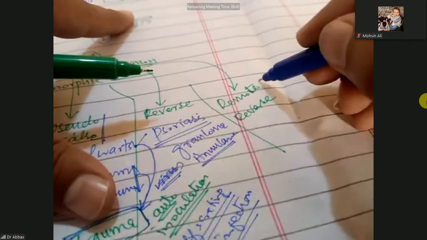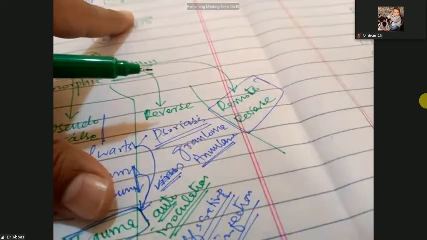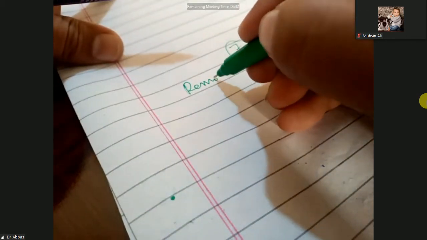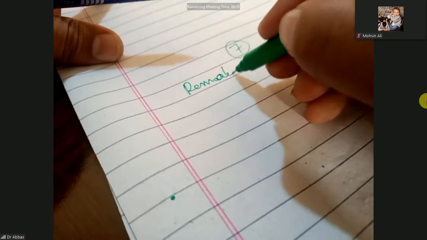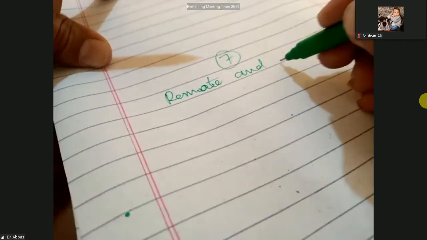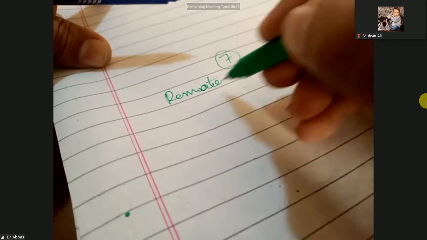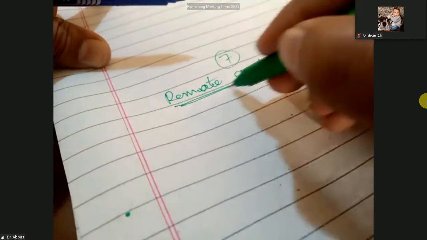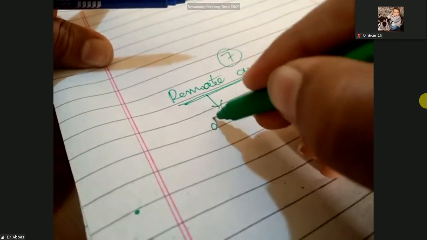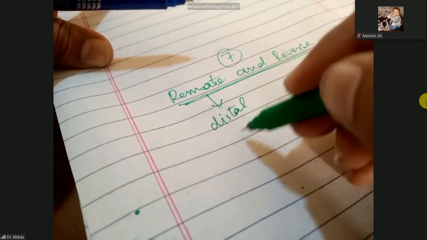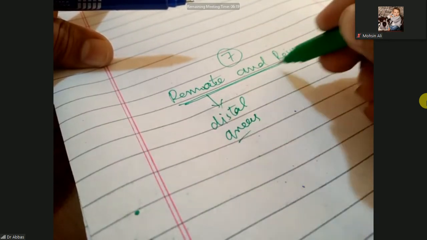And the last one is the remote and reverse. Remote means at the distant area, and reverse means same as the reverse. So what is the remote and reverse Koebner phenomenon? Remote means distal areas, and reverse we have studied.